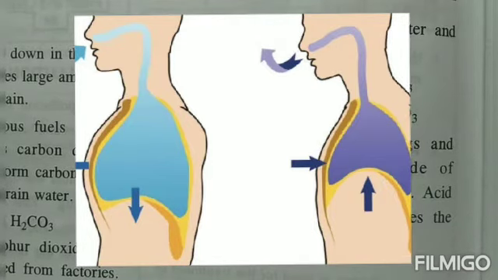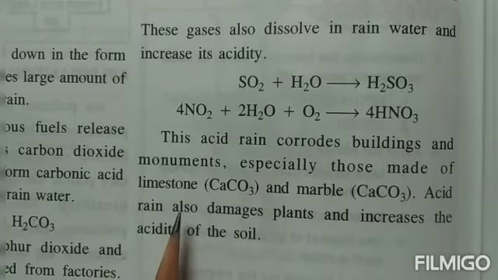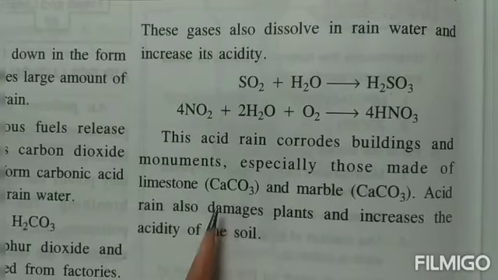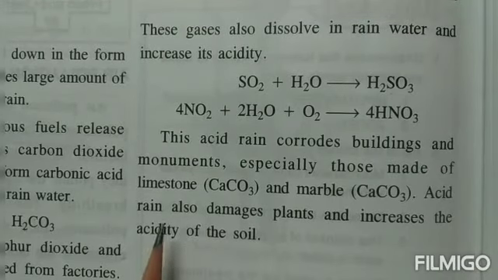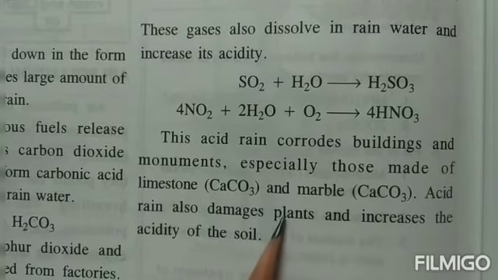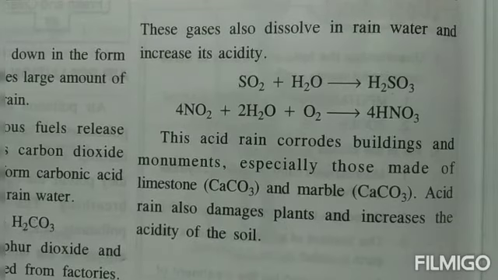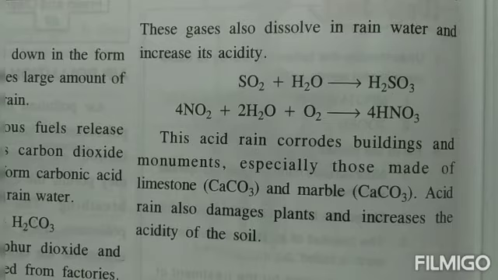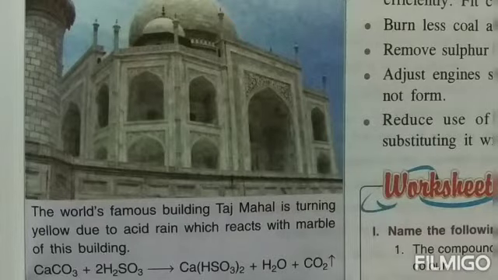Now, this acid rain not only can damage the buildings, children, but if it mixes with the rivers, the ponds, the lakes, then it increases the acidity of the water there, which is a threat to the aquatic life of that water body. Then it can also damage the plants when it is falling on the bodies of the plant. So on the whole, rainwater is quite dangerous for everything that is present on our earth.